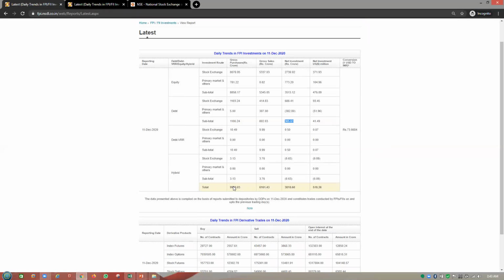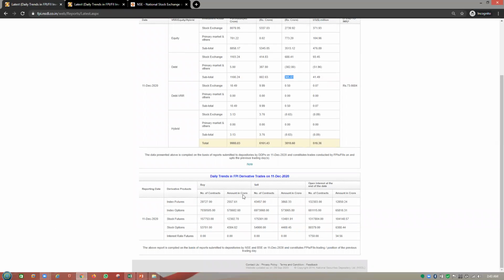At the same time, for the derivative segment activity, you can also see over here how much index futures they have bought today, how much worth of index options they have bought today, how much worth of stock futures they have bought, and how much worth of stock options they have bought. And you can see their net investment over here.